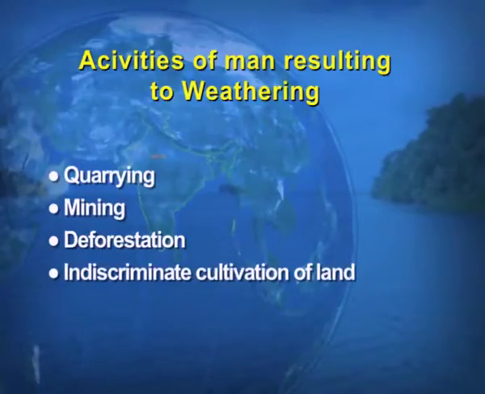Then we take up indiscriminate cultivation of the land, because in proportion to the population, the land is not sufficient. So, what man does on the same piece of land, the repeated cultivation, is known as the indiscriminate cultivation of the land, which results in the disintegration of the rocks.